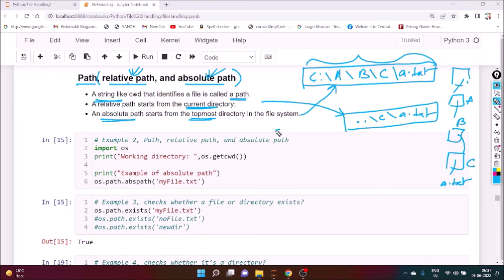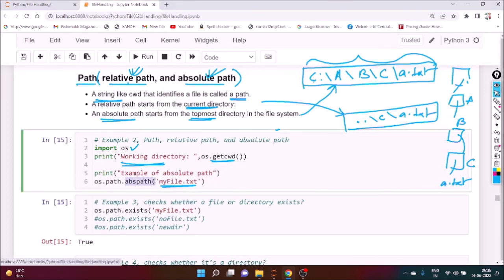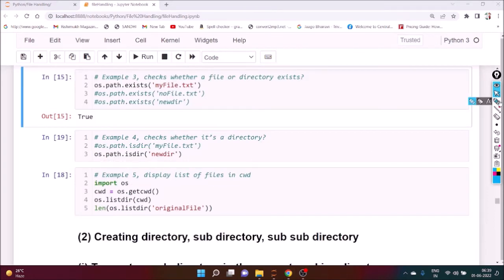Are you getting my point? To know the relative path and absolute path, we have to import os and get the working directory. We have seen os.getcwd(). Suppose myfile.txt is there. We can see here that myfile.txt is there. We want to know the absolute path of that particular file. So how can we do this? Next, we want to check whether it's a file or a folder.